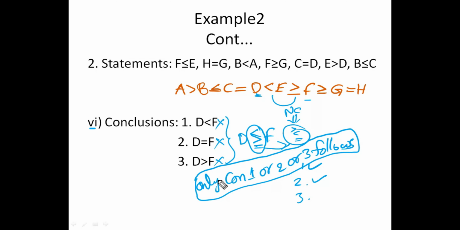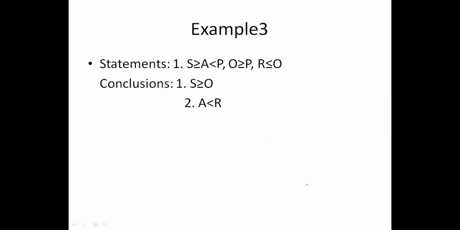Okay. Right. Next example. So here the statements are changed. See here, there are 3 statements: statement 1, statement 2, and statement 3. Can you make it a single statement? Write S to A, S to P, P to O, and O to R. Yeah, we can make it a single statement.